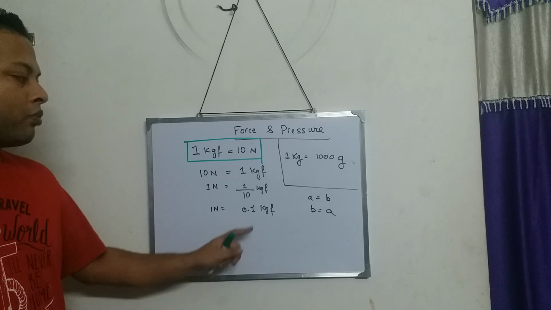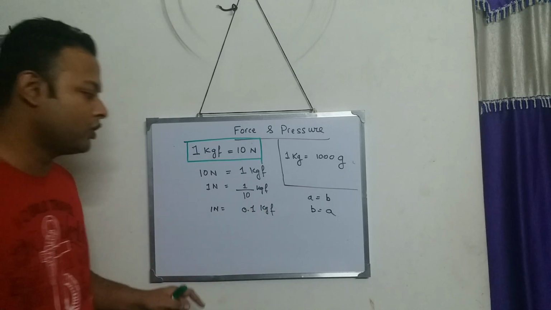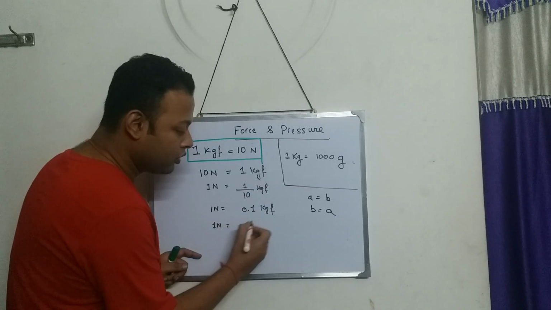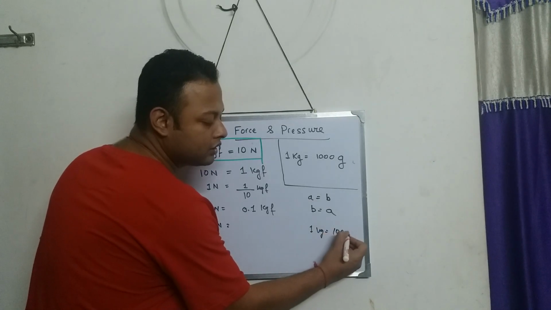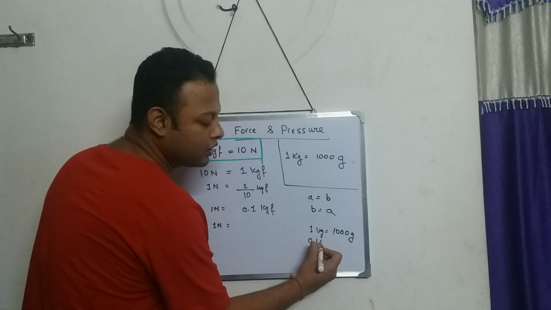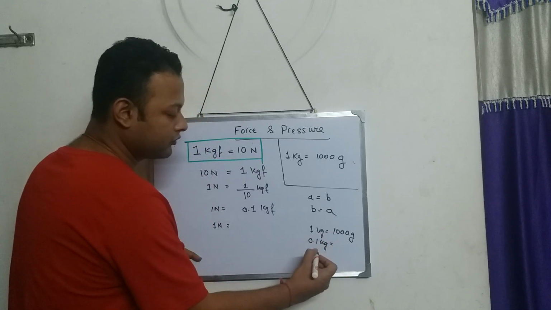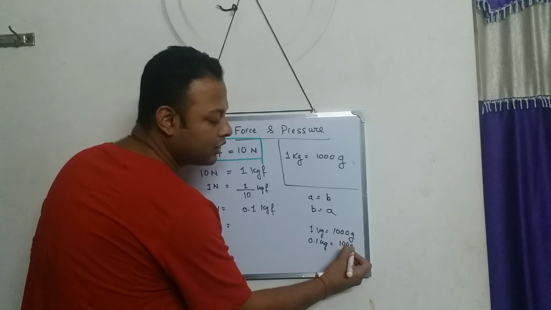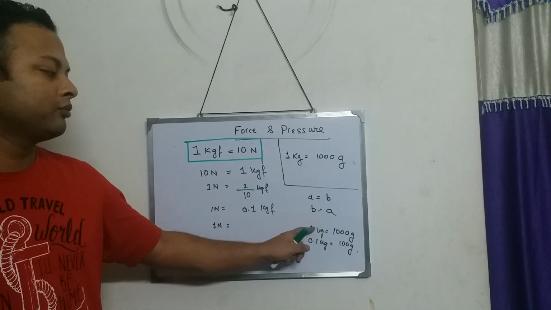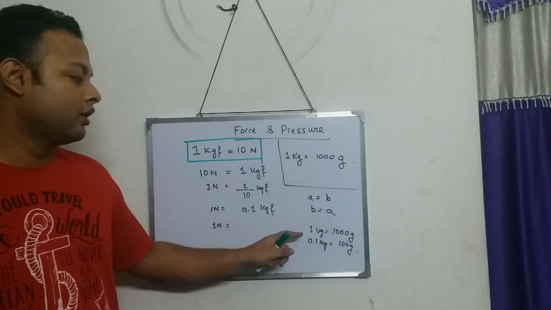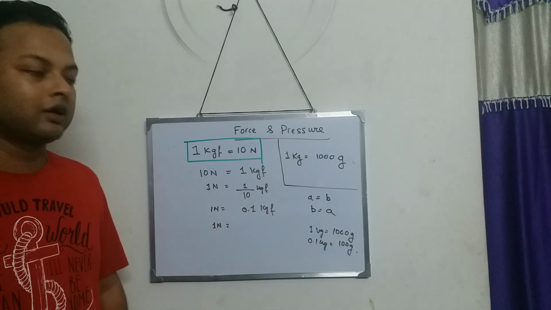Now I think you know 0.1 kg. If I convert this kg into gram, what can I write? We know 1 kg is equal to 1000 gram. So 0.1 kg is equal to 100 gram. 1 kg is 1000 grams, so for 0.1 kg, shift the point one place, and it will become 100 gram.